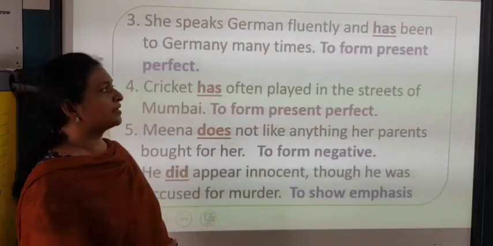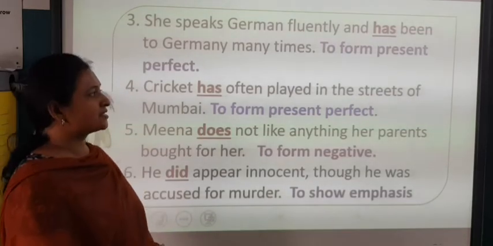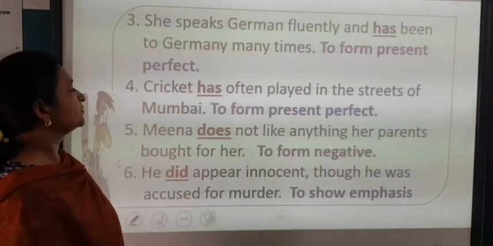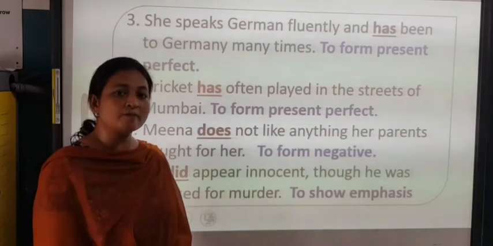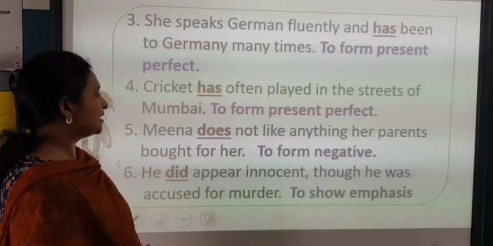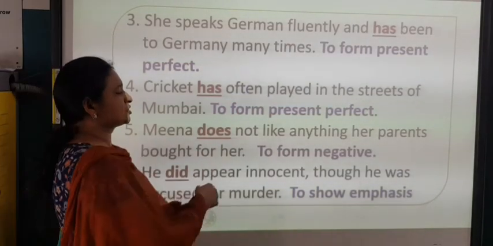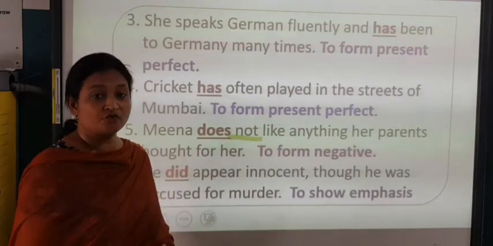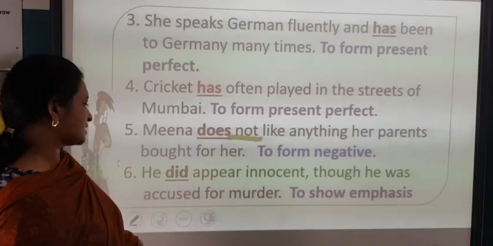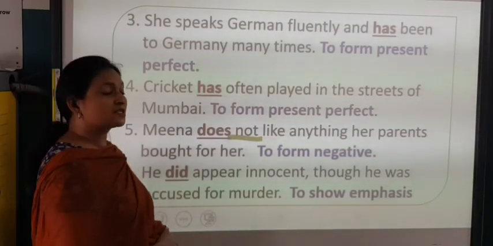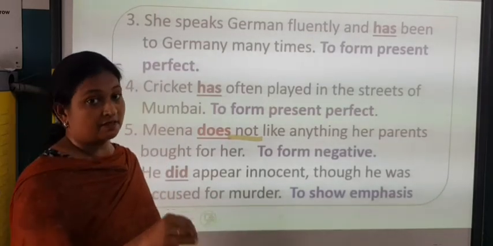She speaks German fluently and has been to Germany many times. Now has is used to form present perfect. Cricket has often been played in the streets of Mumbai. Has is used to form present perfect. Meena does not like anything her parents bought for her. Now here does is used because not is also there, to form a negative sentence. He did appear innocent though he was accused of murder. So this is used to emphasize, okay. He did appear innocent, yeah, stressing.